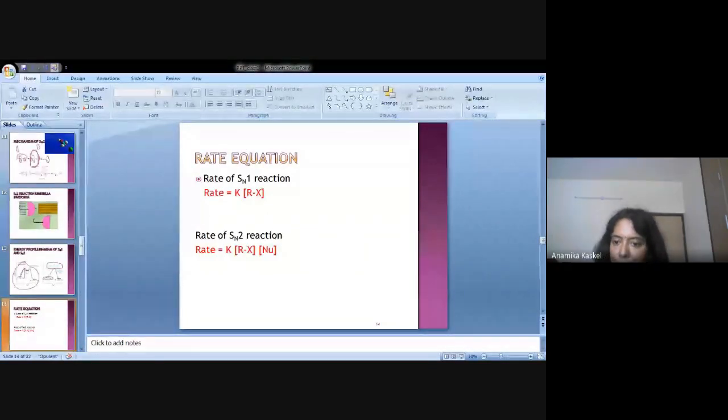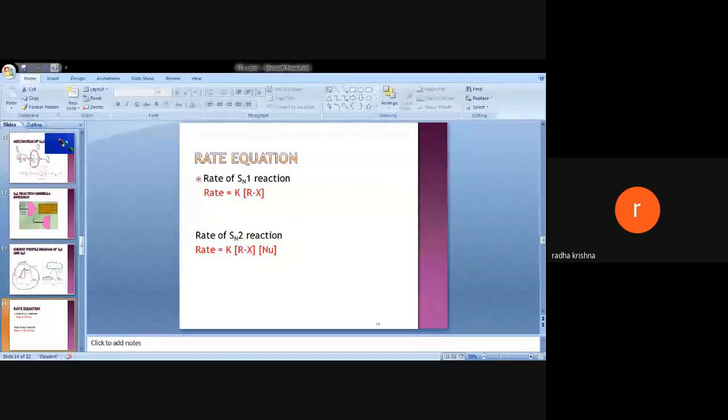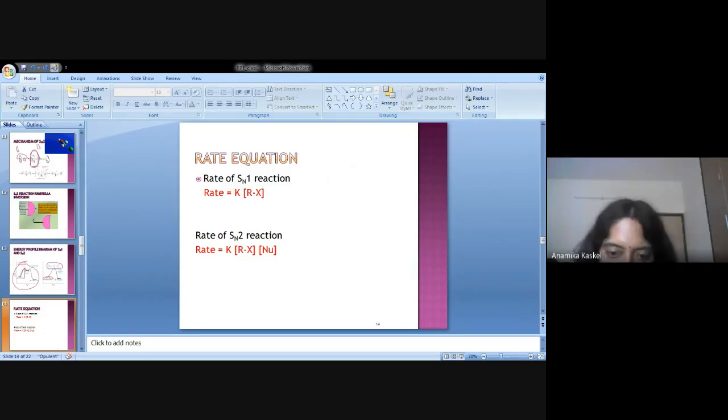Because, ma'am, there is only one transition state. Before the leaving of the leaving group, the nucleophile attacks the electrophile. Okay. Very good. Please remember, when you develop the rate equation or rate law, just go to this slide and understand it.